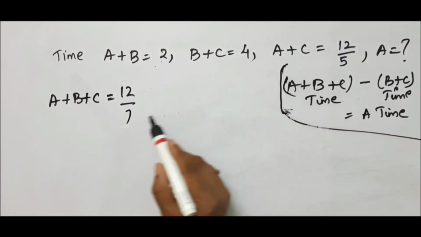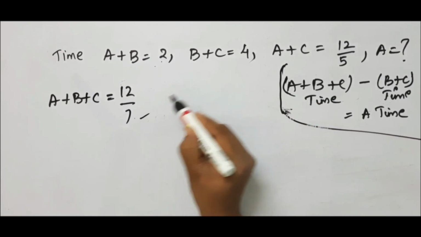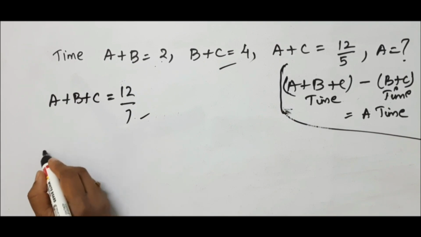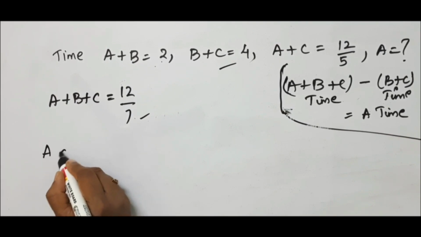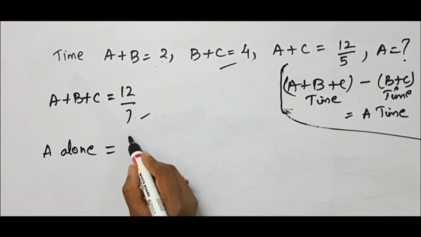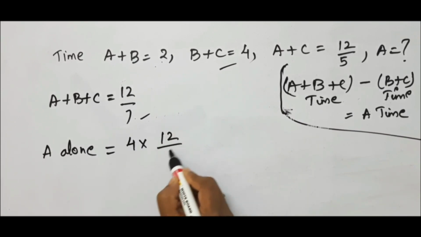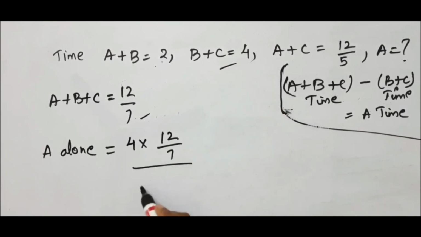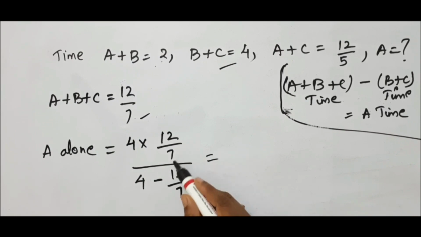Now we have to use this value and this value to get A alone value. Is it not? A alone time is nothing but multiply this and this, 4 into 12 by 7, whole divided by 4, this value minus total 12 by 7. In numerator and denominator 7 is common.